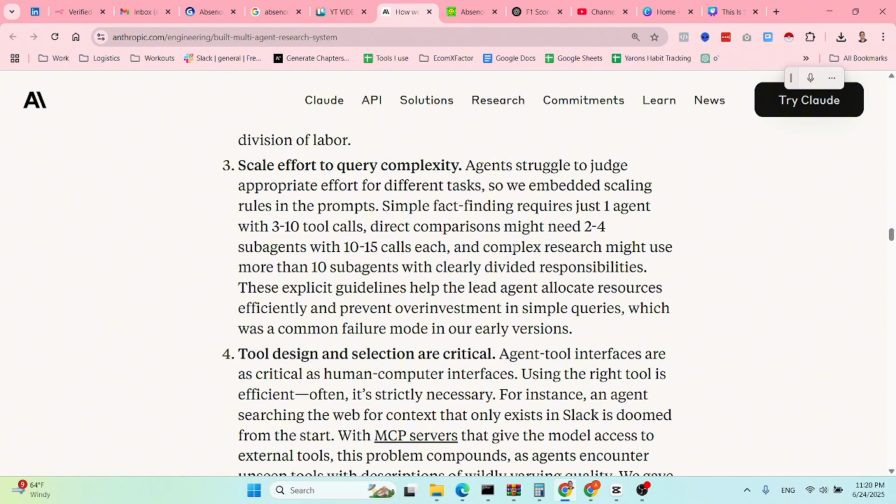So they provided these explicit guidelines to the orchestrator. These guidelines help the lead agent allocate resources efficiently and prevent overinvestment in simple queries, which was a common failure mode in early versions that they saw.